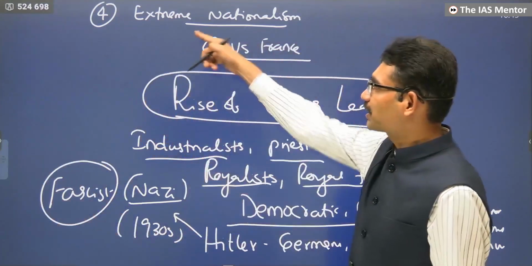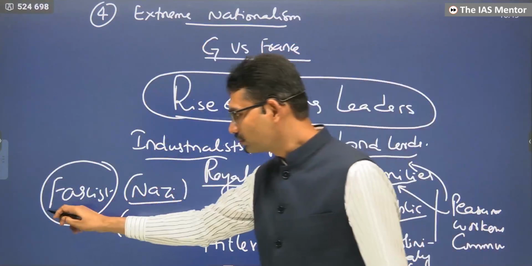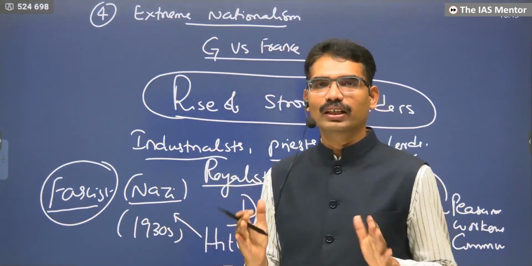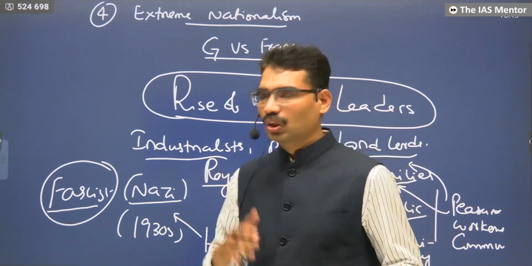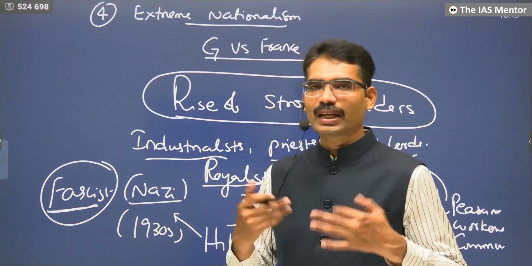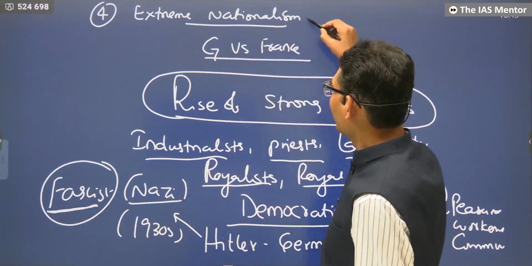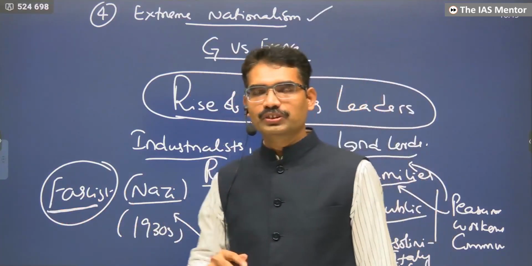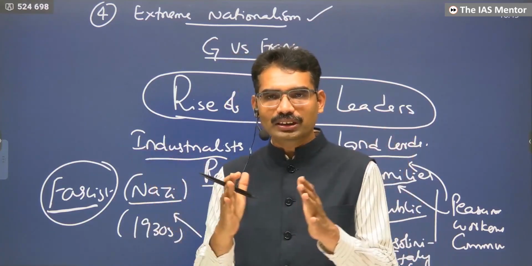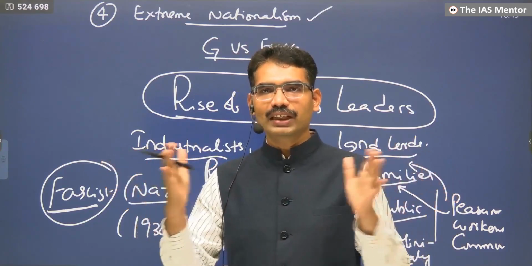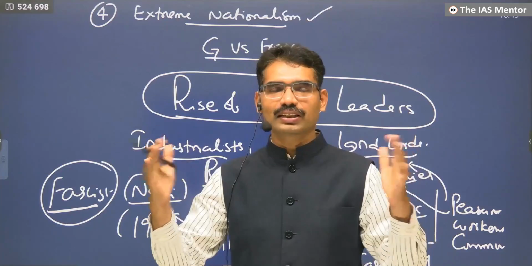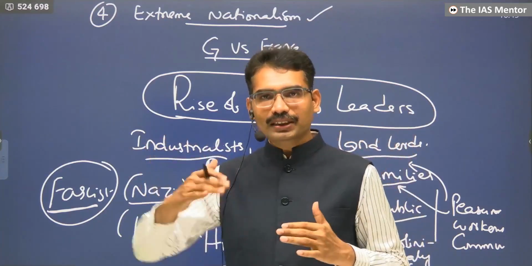So what is this? Extreme nationalism. They are fascist parties, so what is their agenda? What is their program? What is their ambition? Suppose a fascist party in Italy: what is their ambition? To make Italy great. If it is the fascist party in Germany, it means to make Germany great. They're not talking about the international community. They're talking about Germans must be great, not humanity great. Germans must be great. Italy must be great.